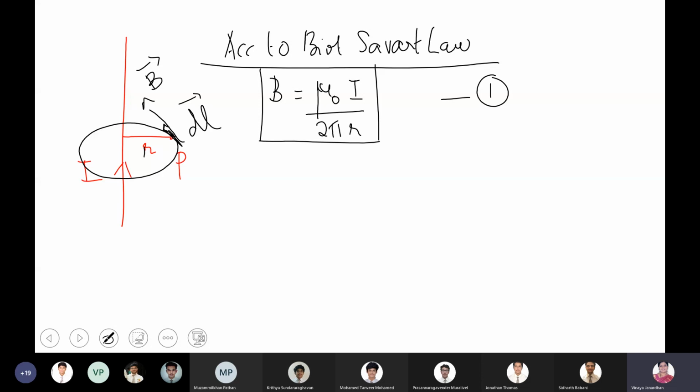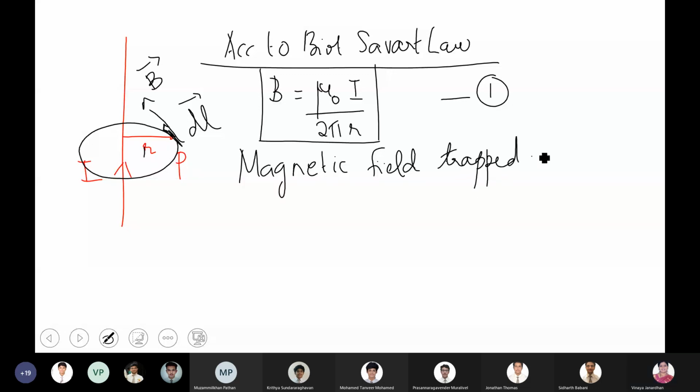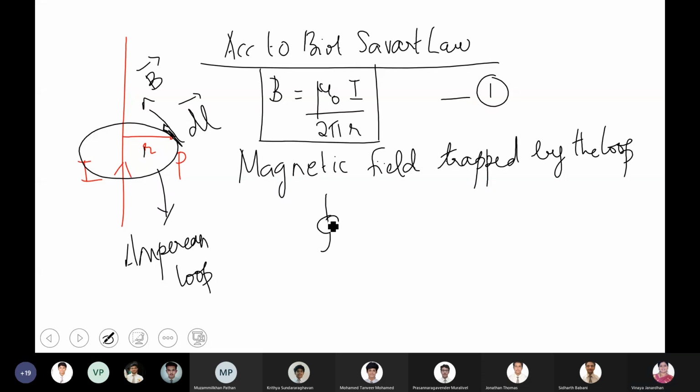So what is B dot dl now? The magnetic field trapped by the Amperian loop. I'm just giving a literal meaning: trapped by the loop, or by the Amperian loop. So this will be your Amperian loop. In that case, it will be a line integral. What is the angle between B and dl?